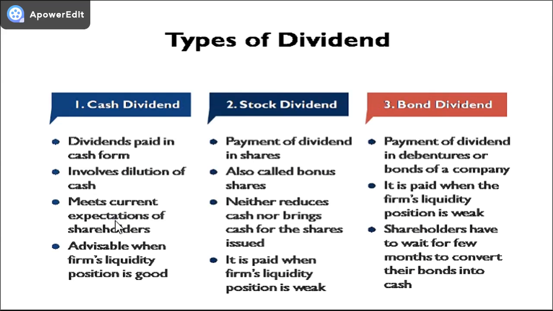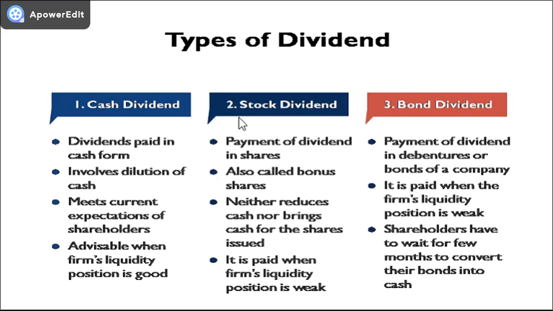Cash dividends meet the current expectation of the shareholders for cash, and it is advisable when the liquidity position of the company is good. However, when the firm is facing liquidity crunch, it is not advisable for such companies to pay cash dividend.